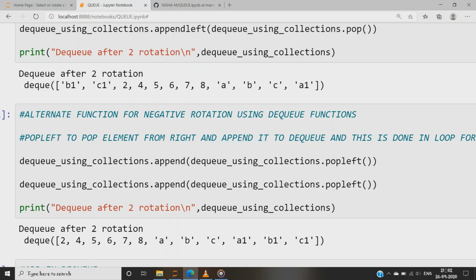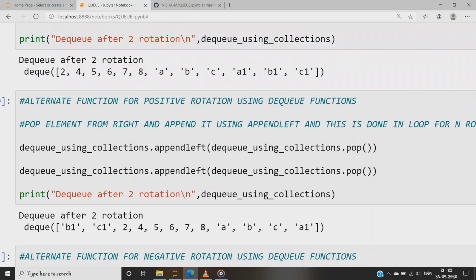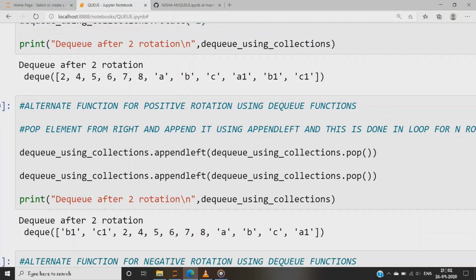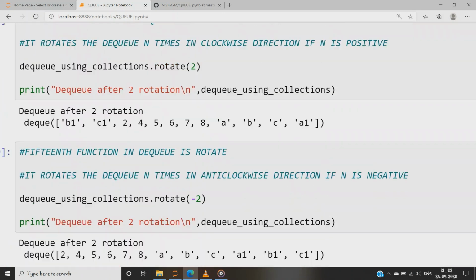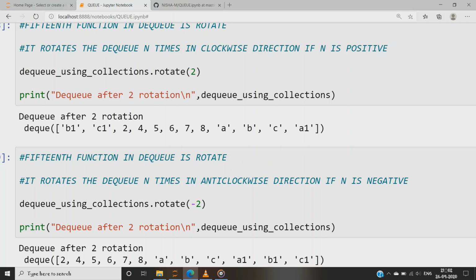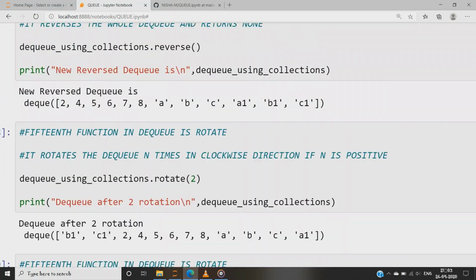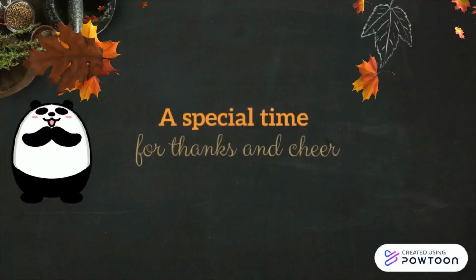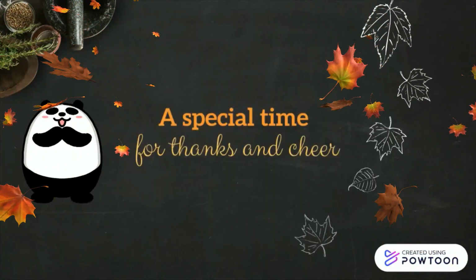membership testing with in and not in operators, and subscript reference such as D of 0 to access the first element. Indexed access is big O of 1 at both the ends but slows down to big O of n in the middle. For fast random access, we can use list insert. DQs also support add, mul and imul as demonstrated in the code snippet.